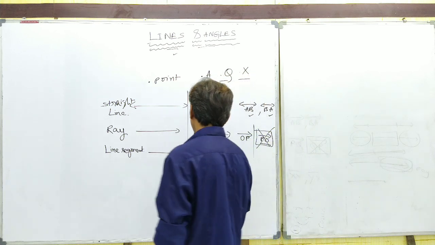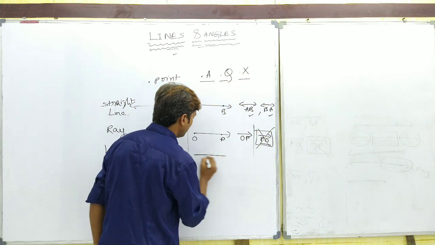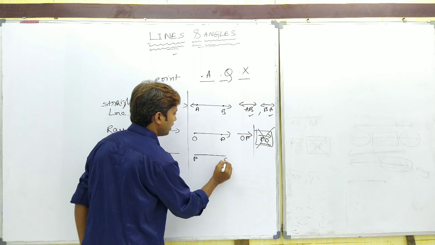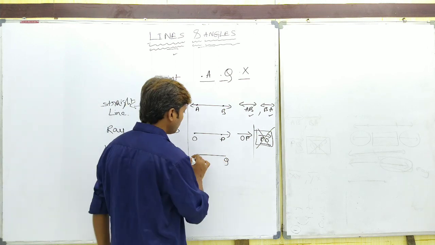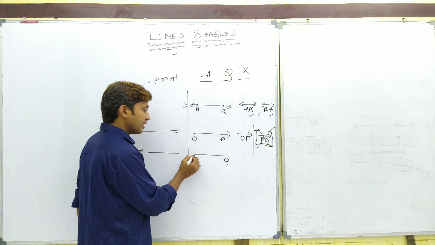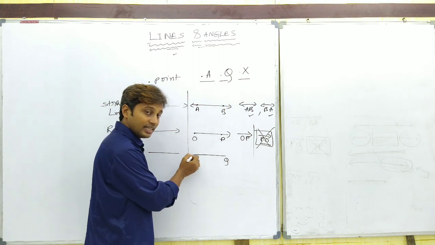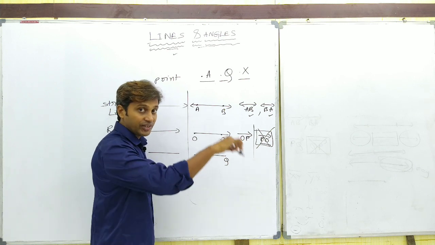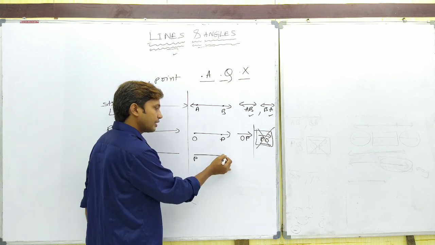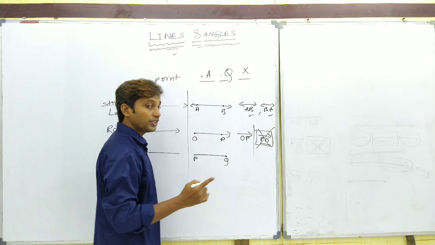Say for example, I am plotting a line segment here. Let us suppose that it is PQ. On this PQ, we can consider P as the initial point and Q as the end point. Someone else will come and say that Q is the initial point and P is the end point, which is also correct.